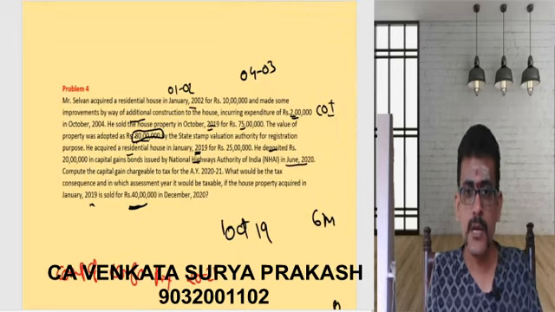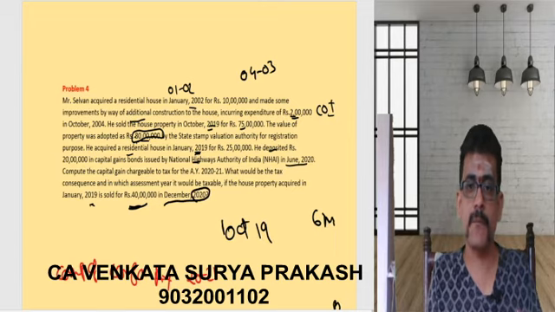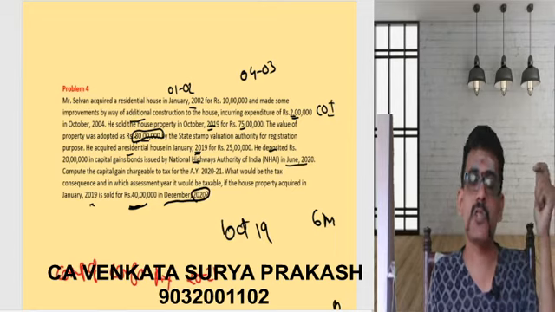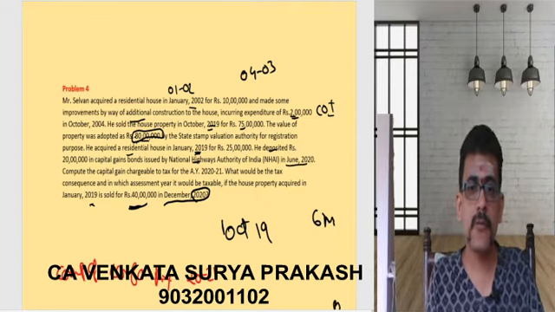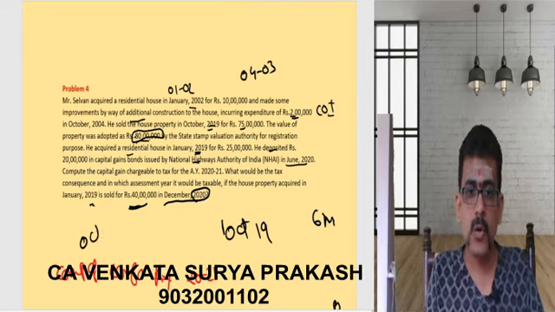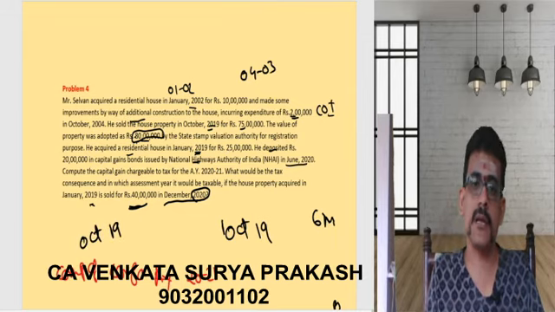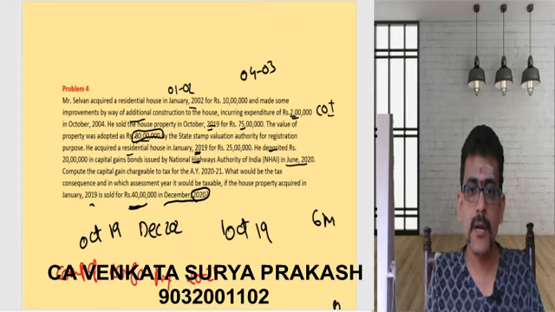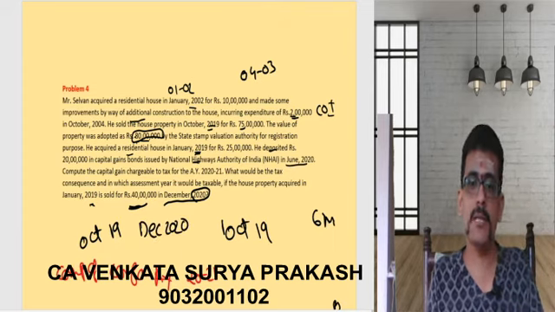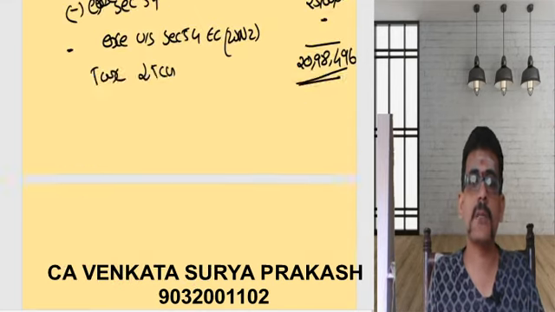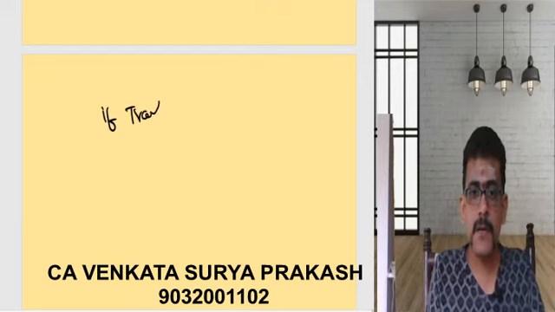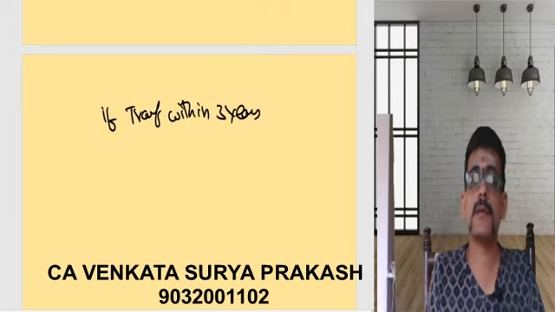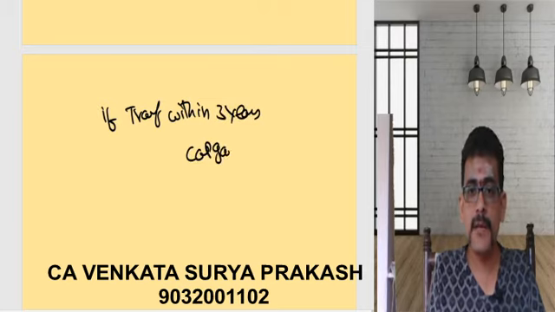Now what is telling you? He is asking you if this property was sold in December 20. Now December 20 you are selling. First of all, you see whether it is a long term or short term. Period of holding should be greater than or equal to 24 months. When this property was held, October 2019 the property was held, transferring the property in December 2020. So less than 24 months. So ultimately it is something called as a short-term capital gain. Now even that also I need to calculate. If transferred within a period of 3 years, then capital gains will be as follows.